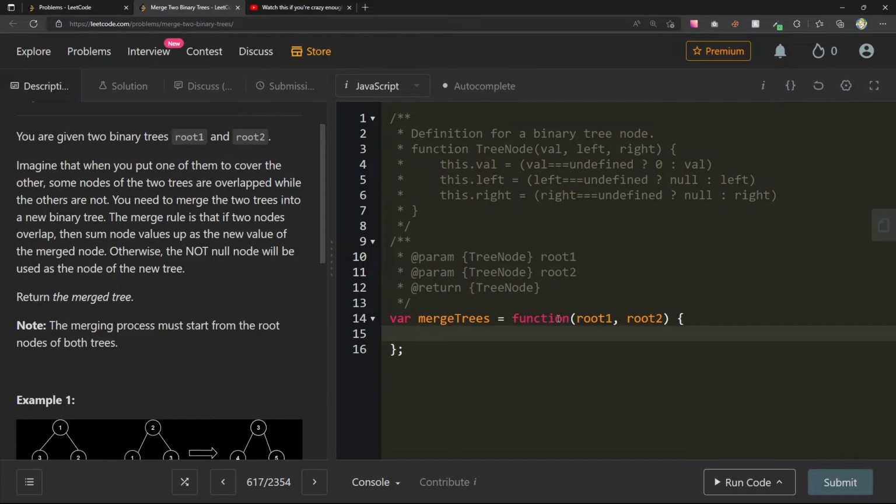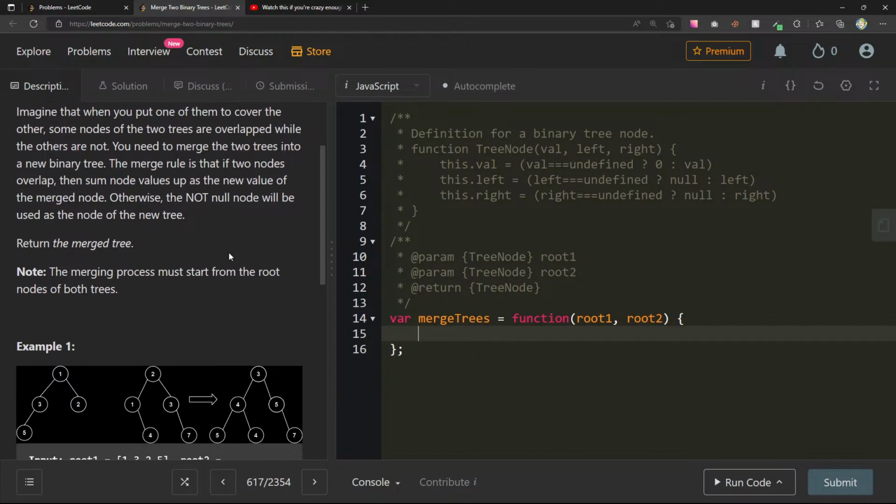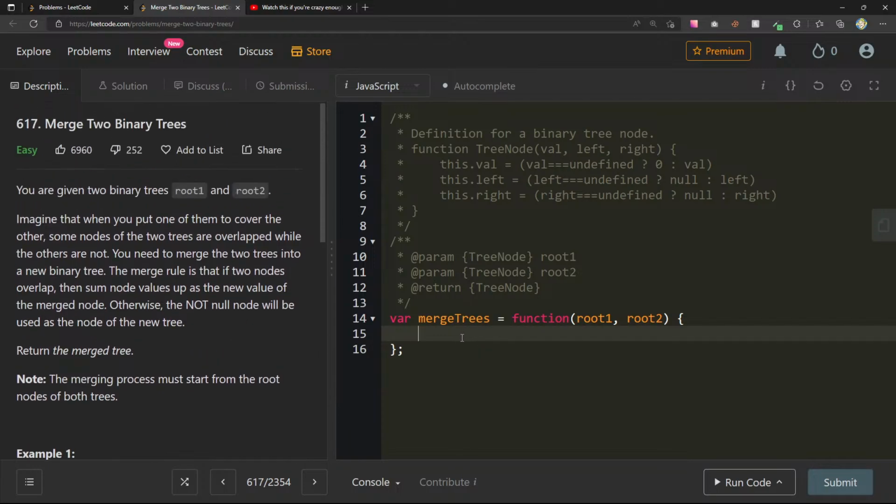So if we have a node that's null, then we should just return the other node. And I guess we're not sure if that'll be null or not, but we just know we should return the other one, right? So I think we can do, for example, if not root1, we can return root2. And then if not root2, then we'll go ahead and return root1.